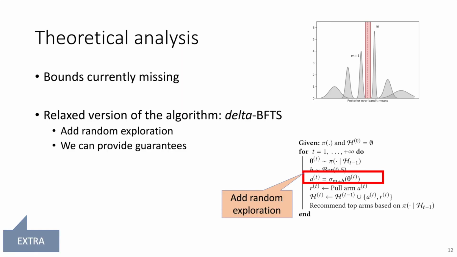Then, finally, I want to discuss the theoretical analysis. And while we have a very good empirical performance, we were not able to prove any bounds on the simple regret.